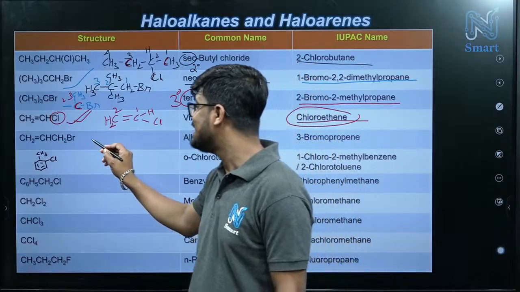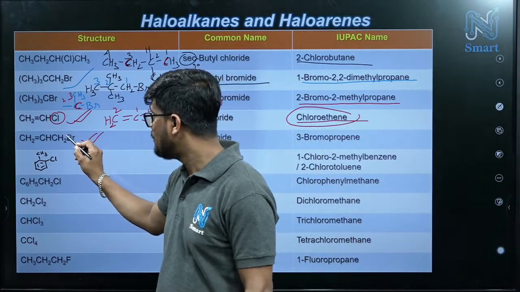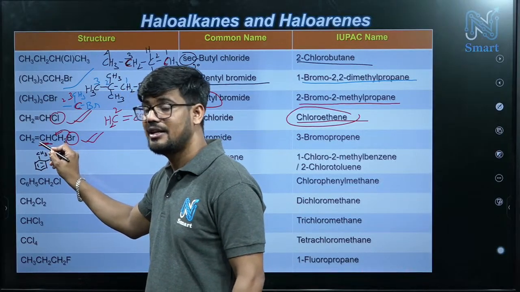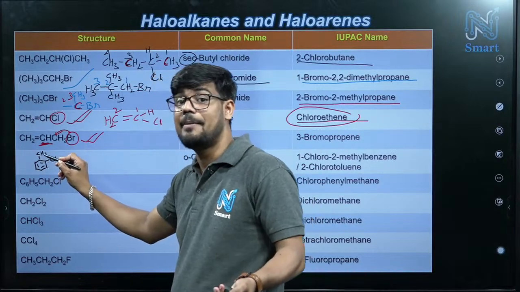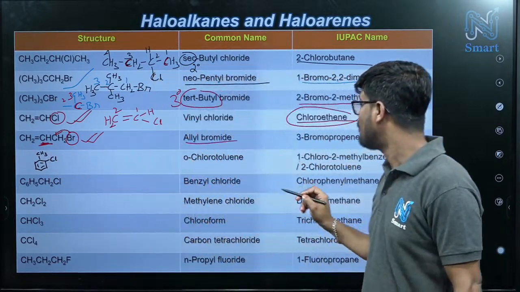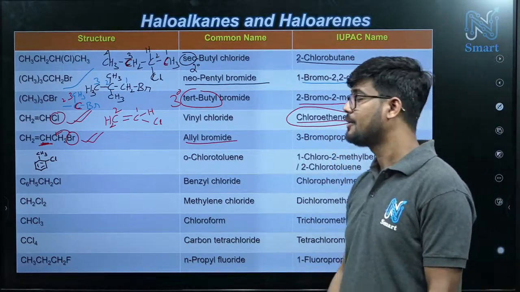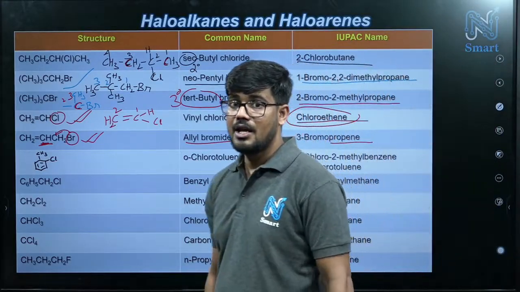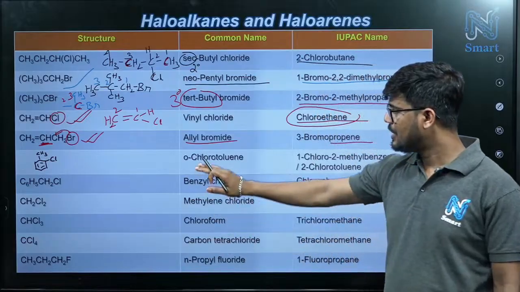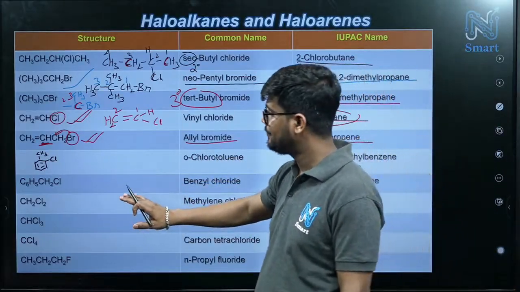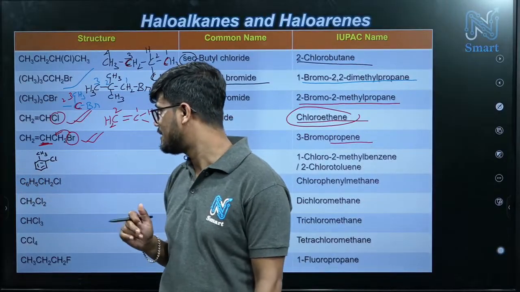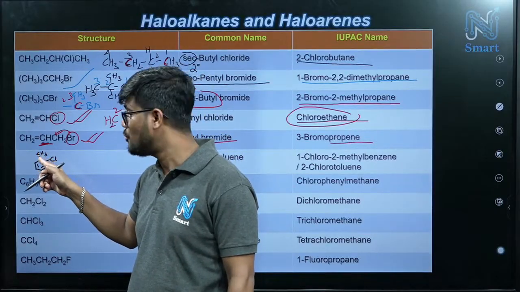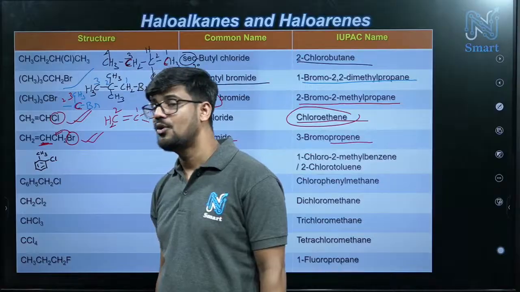Next one, allyl system or allylic system. See, this bromine is connected to this carbon, and this carbon is connected to a carbon which is having double bond. So that's why allyl bromide, and already we know 3-bromo propene. So this will be the IUPAC name. Now this is the first time I think we are discussing aryl system. Aryl system or arene system. Just check, this is phenyl ring and we have CH3 group. So this is toluene system and one chlorine we have.